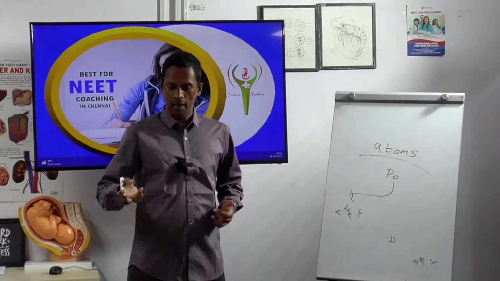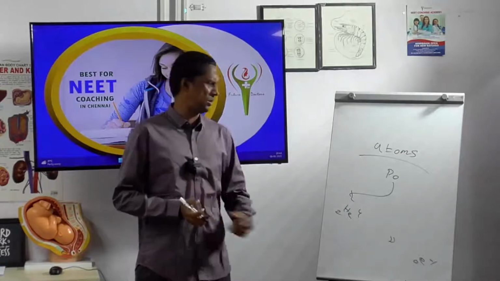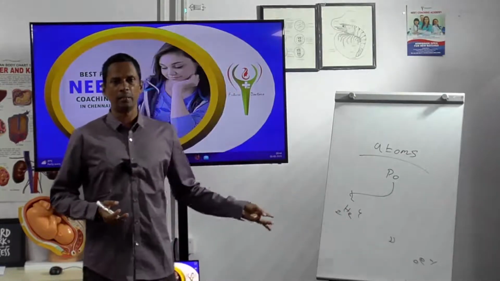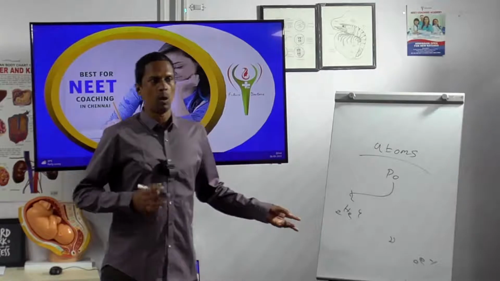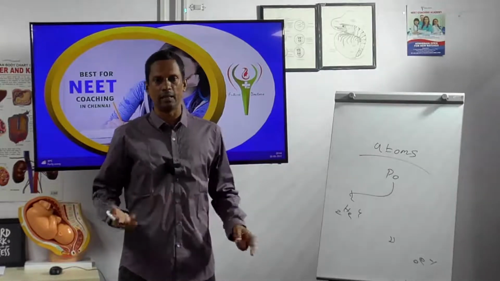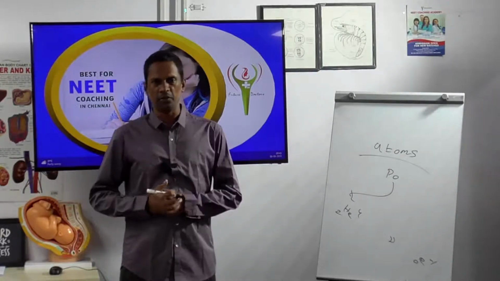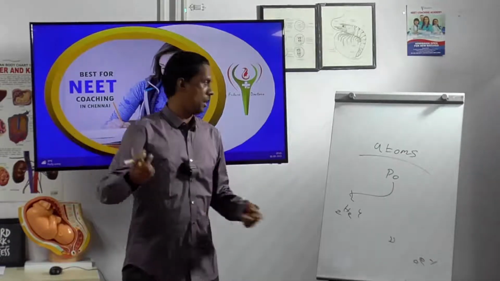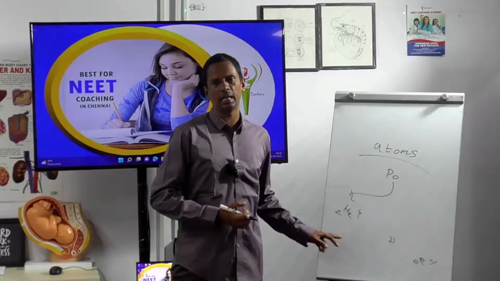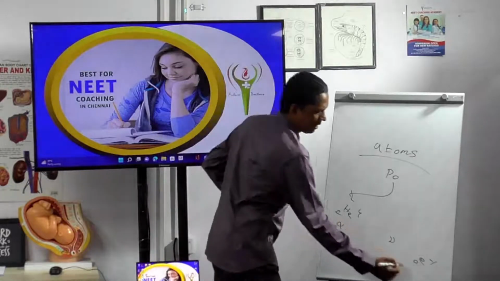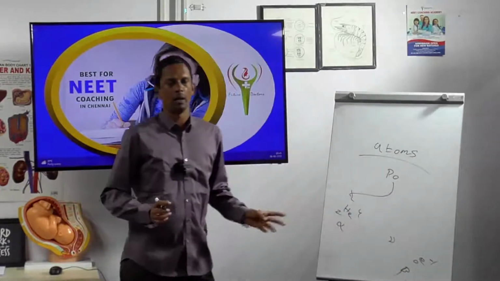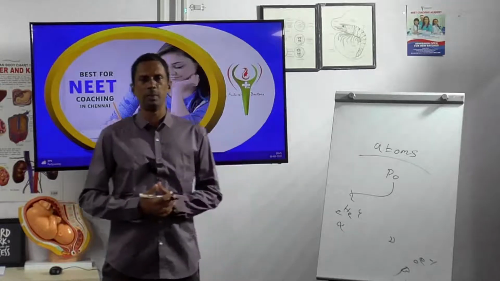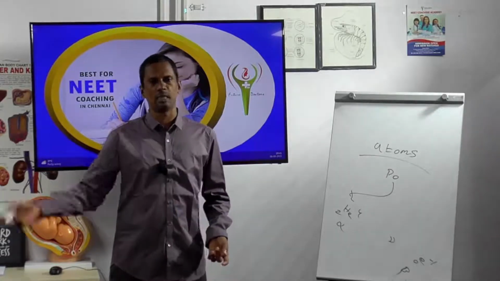No. So why does the uranium radioactive element give rise to three particles like this? What is the motivation? Because of instability. If a particle is unstable, it will give rise to a stable particle. But alpha, beta, gamma are all stable, so no particle will evolve from them. That means instability will give rise to stable particles.